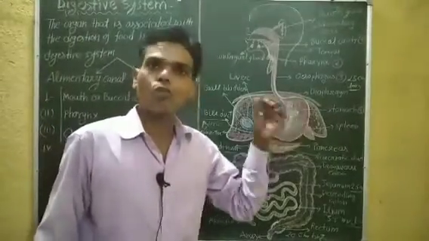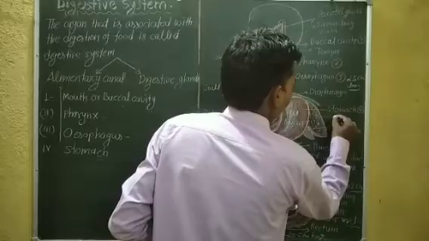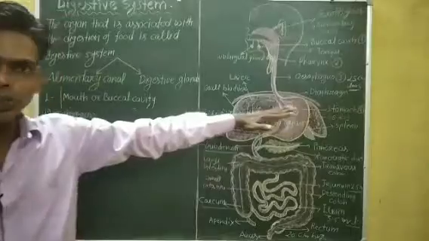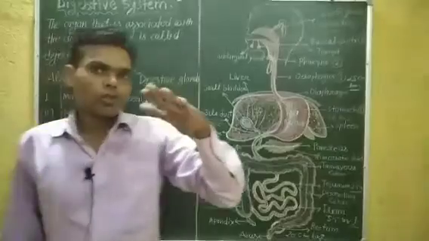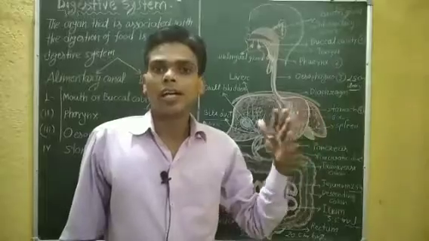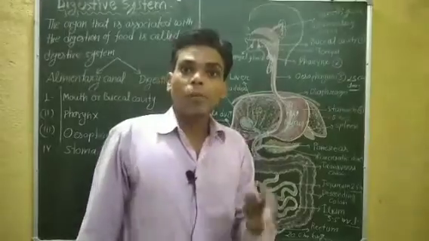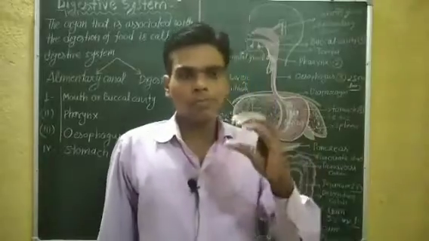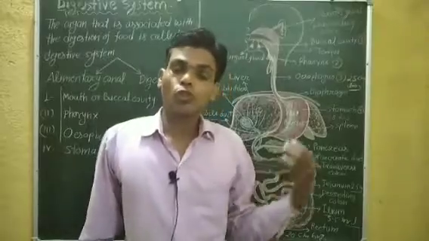Here its pH value is 1.8 to 2. Okay, students, when any food particles enter your stomach, HCl changes the bigger particles into small particles.